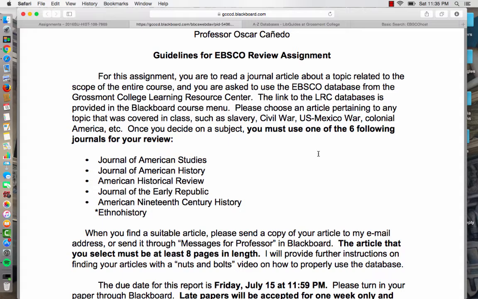One thing to keep in mind is that when you find your article from EBSCO, you've got to make sure that your article is from a journal that I've authorized for the assignment. In other words, from a magazine that's authorized for the assignment. What I have right here is a list of 6 journals, 6 periodicals, or 6 magazines, if you will, that you can choose from.